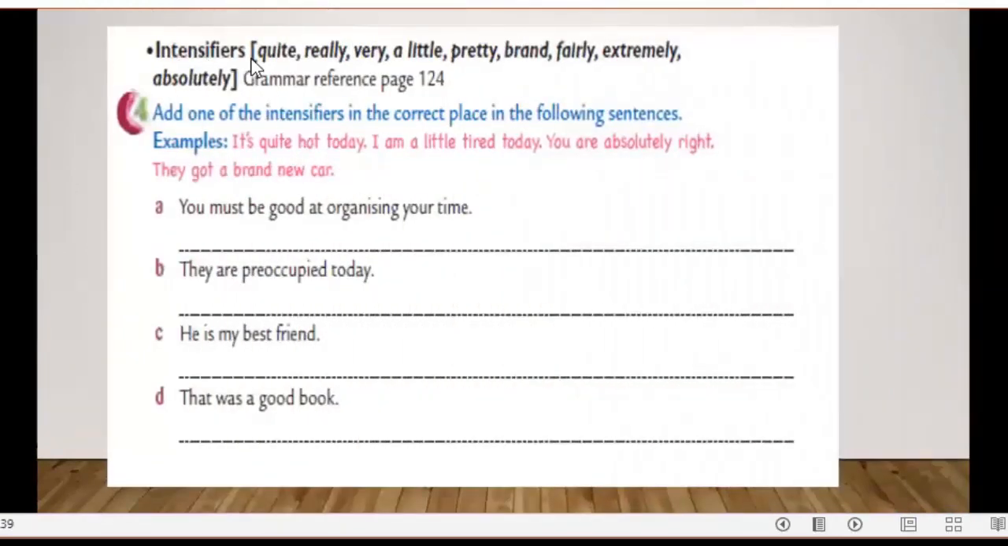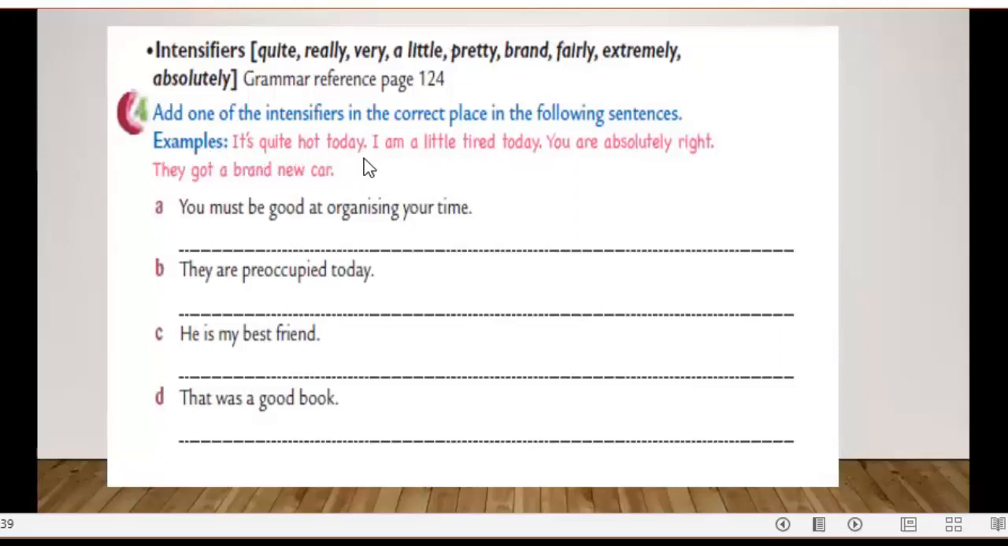Now we have the intensifiers. You will find them on page 124. Quite, for example, really, very, a little, pretty, fairly, extremely, absolutely. All these are intensifiers. Exercise number 4, add one of the intensifiers in the correct place in the following sentences.